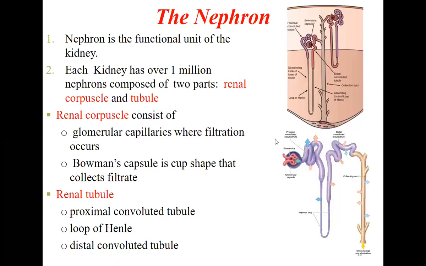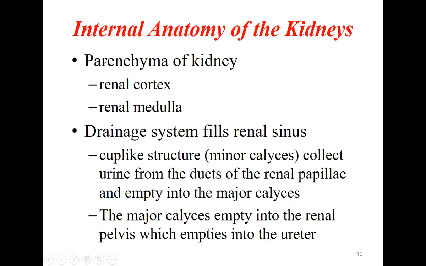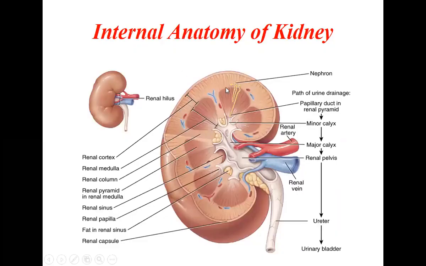Now coming to the nephron. The nephron is the structural and functional unit of the kidney. If you see in this picture, here is the nephron. This one nephron is shown here, but there will be millions of nephrons in each kidney. There will be many here, but for simplification, only one nephron is shown.